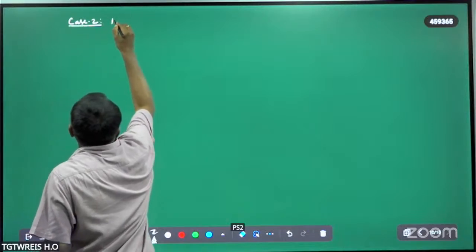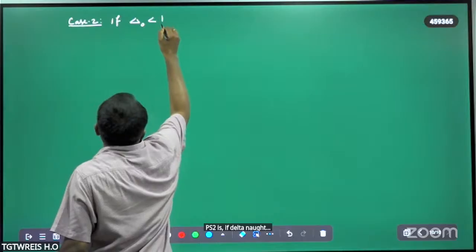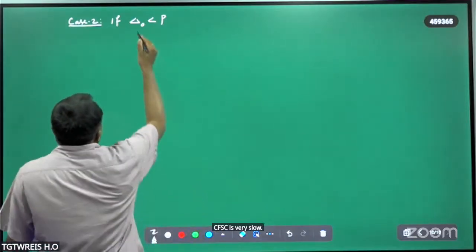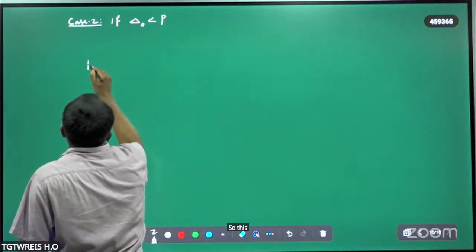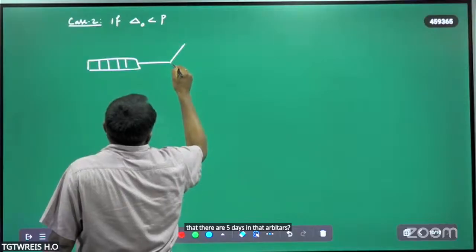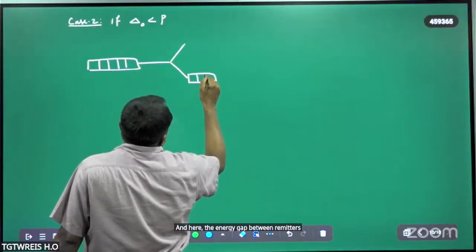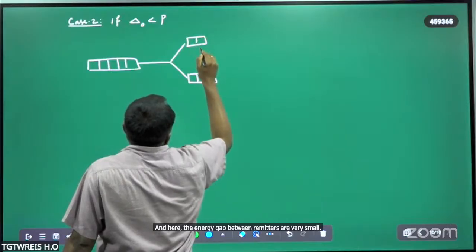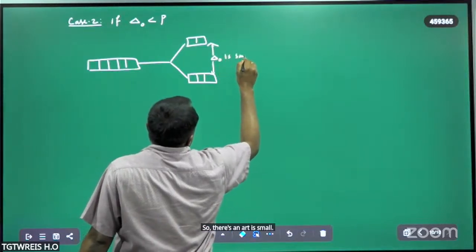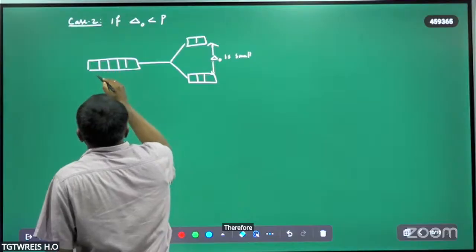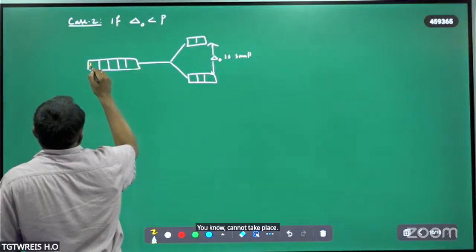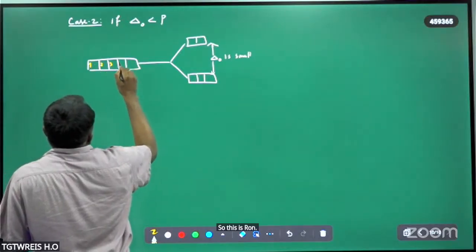Case 2 is if delta naught is less than the pairing energy. Here pairing energy is more, CFSE is very small. So these are the 5 degenerate orbitals, and here the energy gap between them is very small. So delta naught is very small. Therefore, pairing cannot take place. So this is 1, 2, 3, 4, 5.